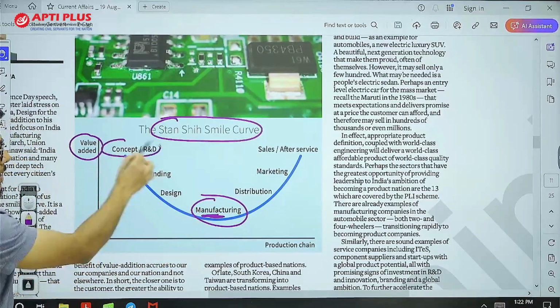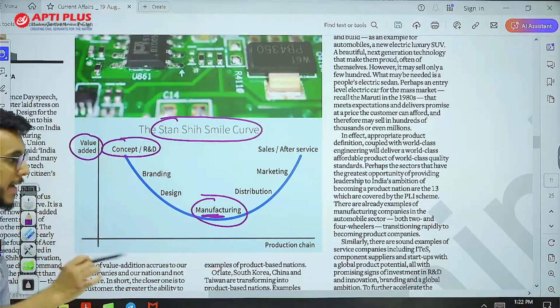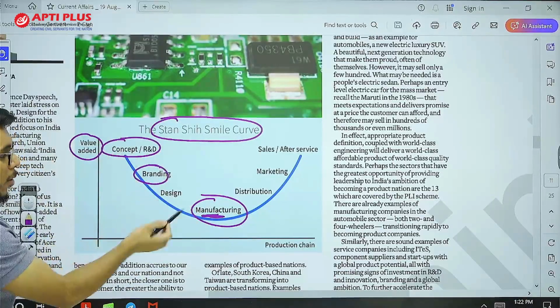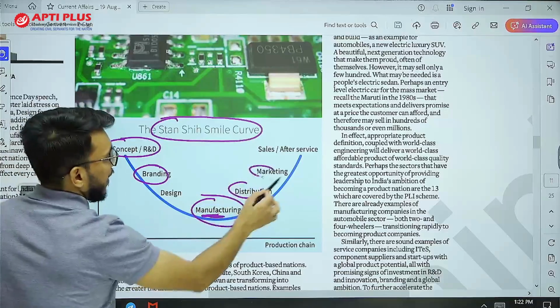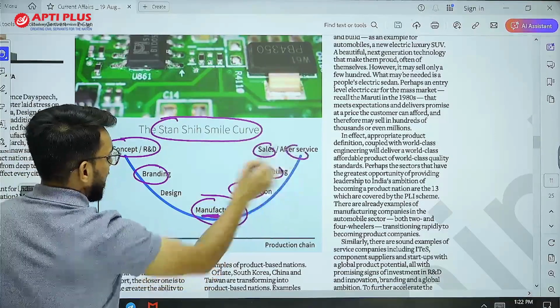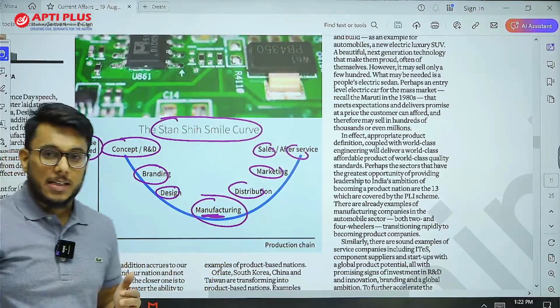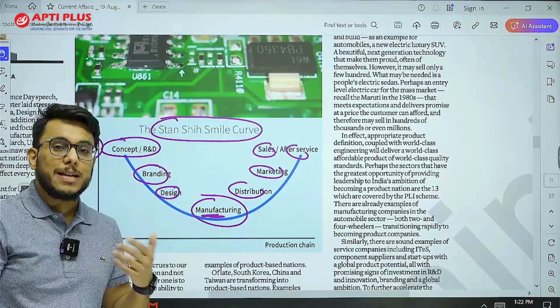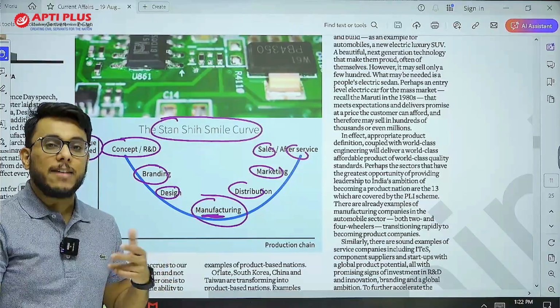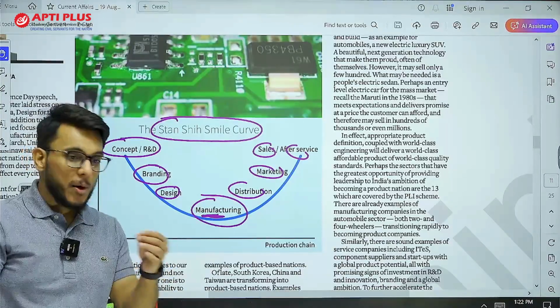Research and development, concept design, branding, distribution, marketing, sales, and after-sales are certain areas which are economically more value adding. They fetch more economic worth.